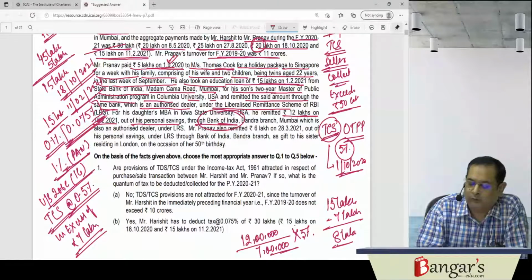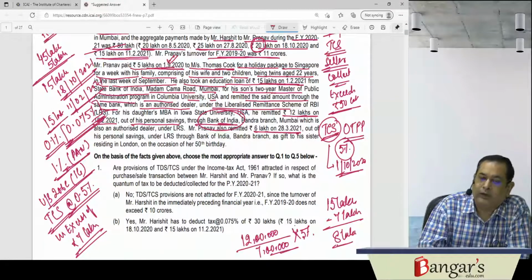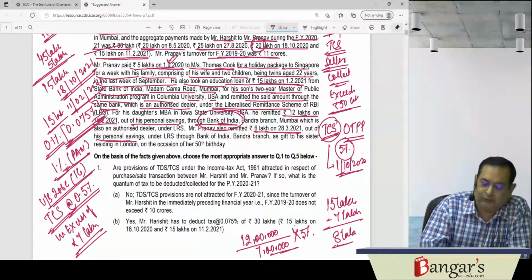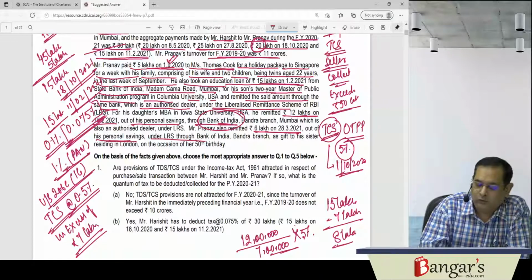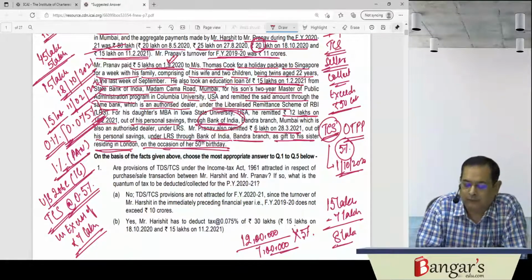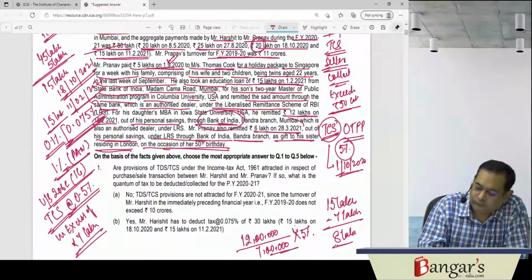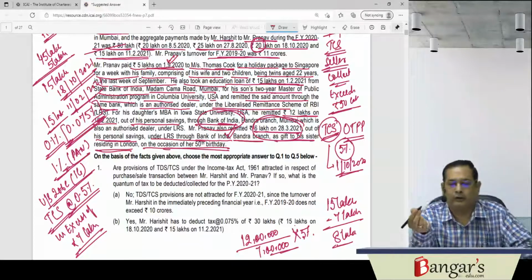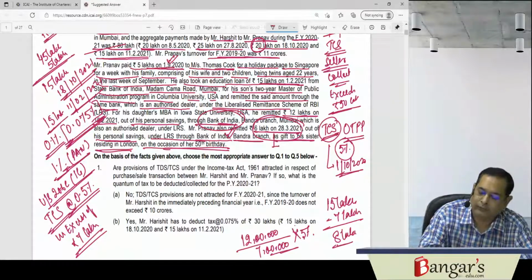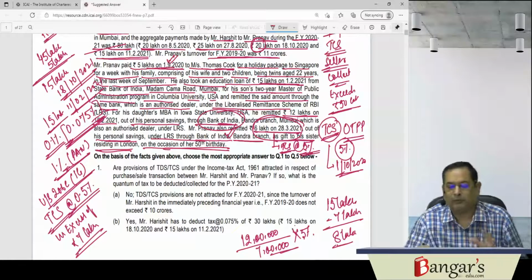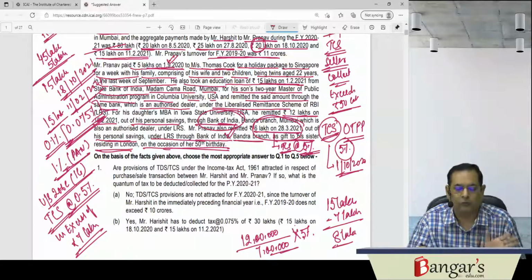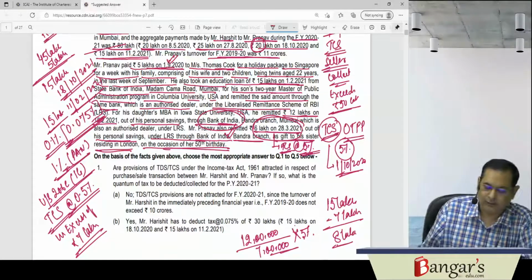Then Pranav has also remitted 6 lakhs again on 28th of March 21 out of his personal savings under LRS through Bank of India, Bandra branch, as a gift to his sister residing in London on the occasion of her 50th birthday. So on this 6 lakh also, tax will be collected at source, because in aggregate the remittance has already exceeded rupees 7 lakhs. So tax will be collected at source at the rate of 5%. That has been provided. TDS and TCS provisions, you must go through the same.